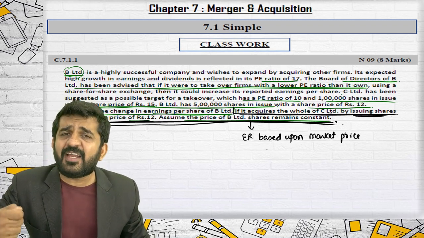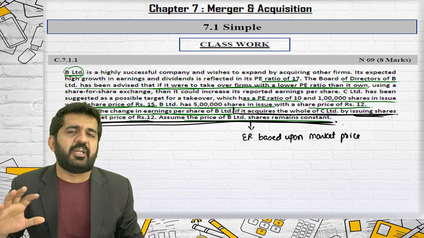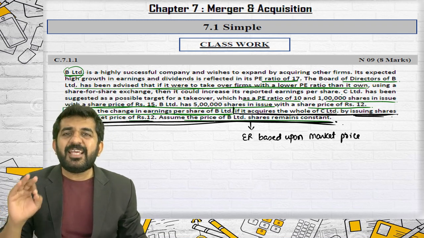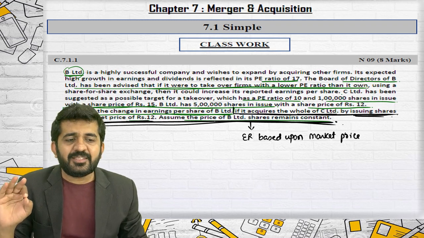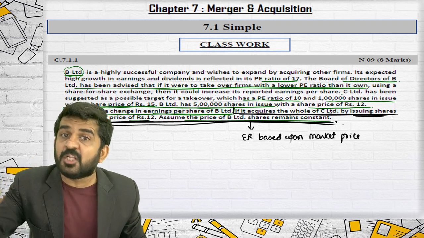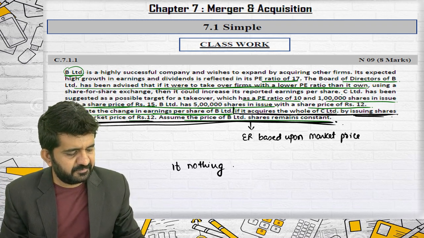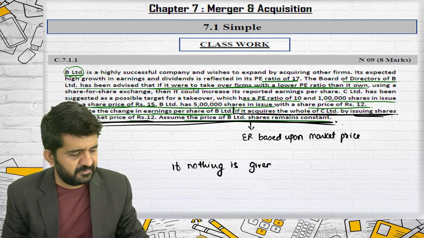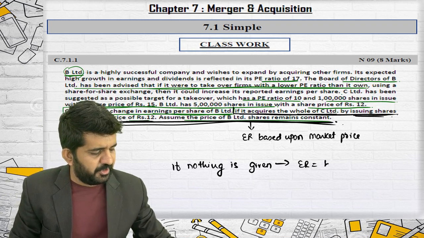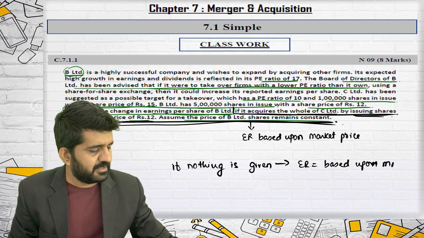Not a perfectly drafted statement, but whenever some hint is given, you will have to interpret it and understand whether it is based upon market price or earnings. Please concentrate. If nothing is given, the most logical exchange ratio is based upon MPS.